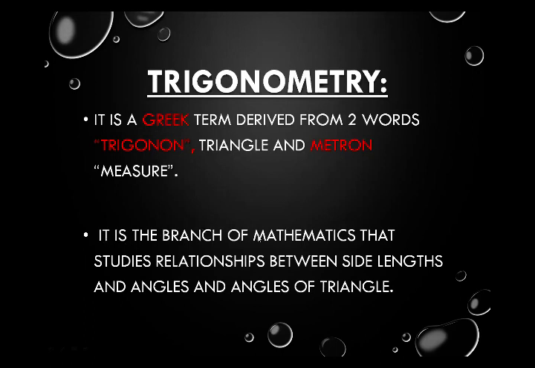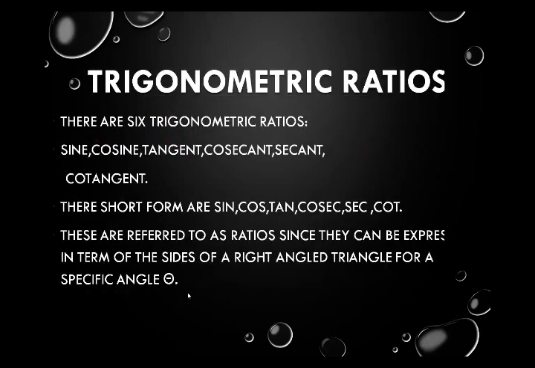It is the branch of mathematics that studies relationships between sides and angles of the triangle. In this branch of mathematics, we will see what are the relations between side lengths and angles of a triangle. A very important thing which we will need are the trigonometric ratios. Without these ratios, we cannot deal with trigonometry. So there are 6 trigonometric ratios. The names of these ratios are sine, cosine, tangent, cosecant, secant, and cotangent.